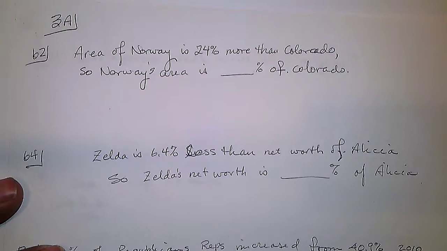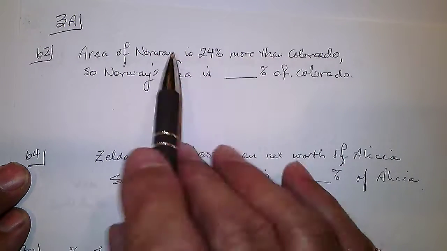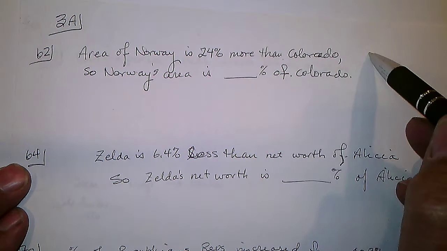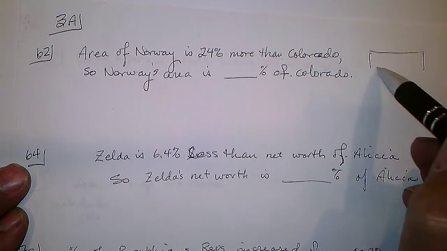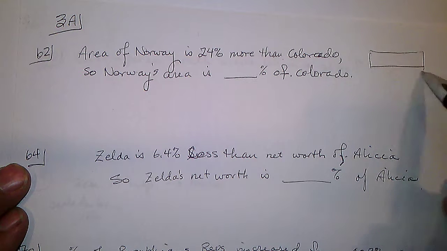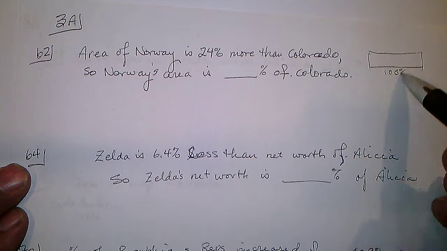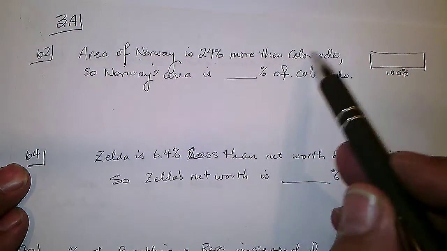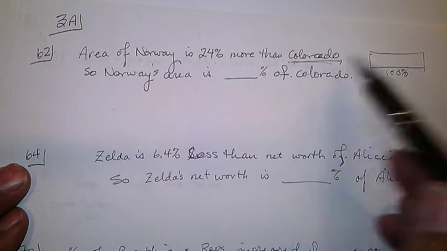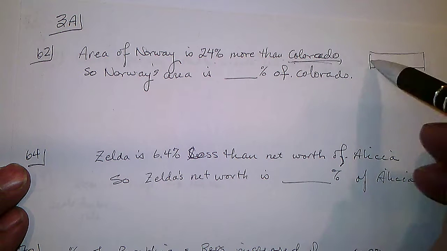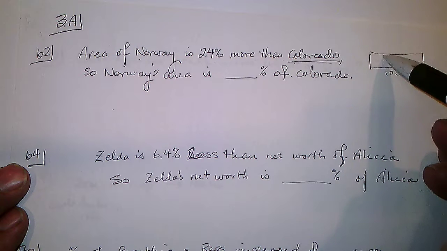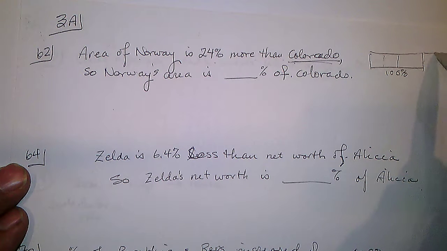To 3A. The area of Norway is 24% more than Colorado. So here's Colorado. Let's just say that's 100% of Colorado. Norway is 24% more than Colorado, so it's based on Colorado. So there's Colorado and 24%. There's 50%, so 25%. A little less than 25% more.